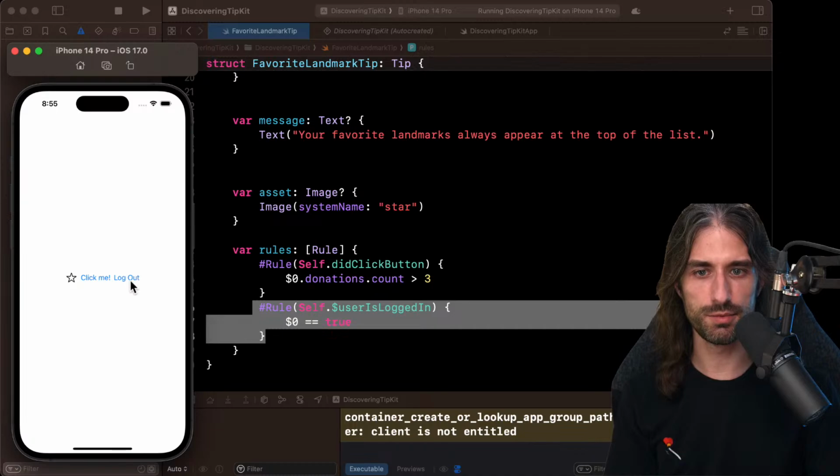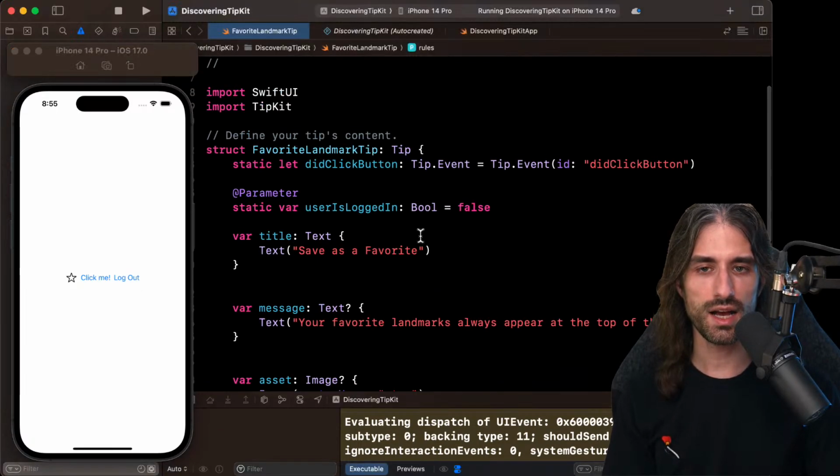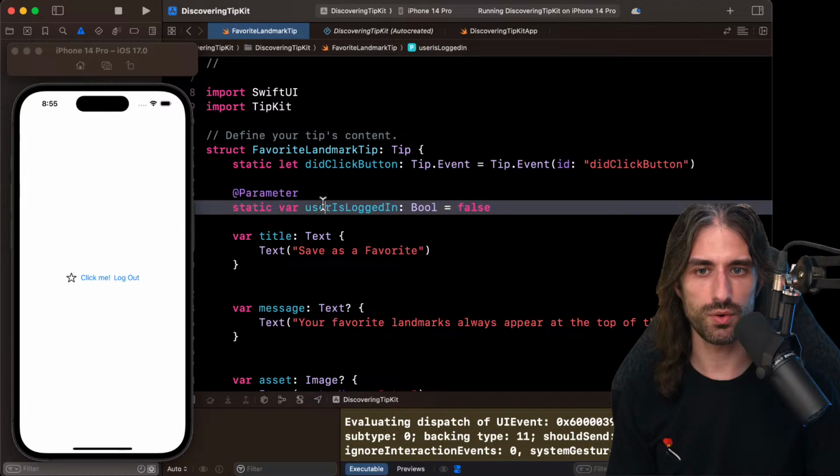If when I click this button, it shows the tip, it's an or. Okay. What's interesting is that the title didn't change. It's because it doesn't refresh the state of the view.